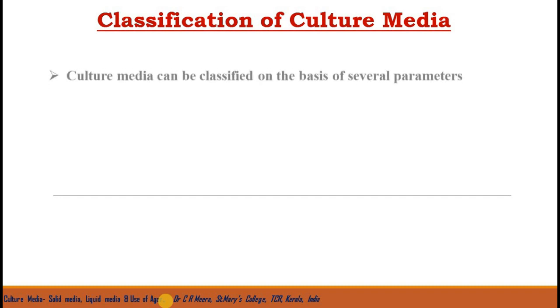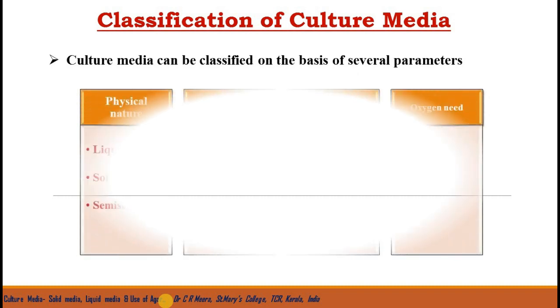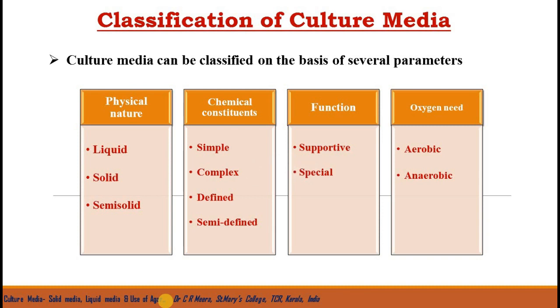Culture media can be classified on the basis of several parameters. On the basis of physical appearance, we can classify the culture media into liquid, solid, and semi solid. On the basis of constituents, we can divide it into simple media, complex media, defined media, and semi defined media. Based on the function, which we are going to discuss today, the media can be classified into supportive media and special media. And based on the oxygen requirement, the media is divided into aerobic and anaerobic media.